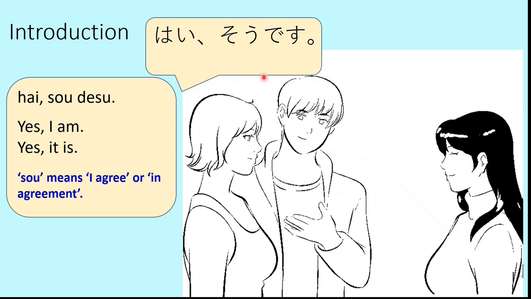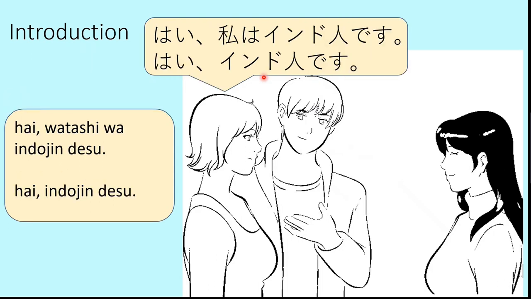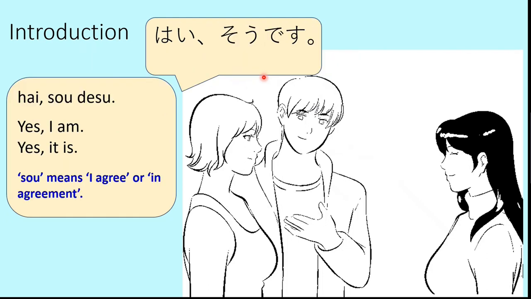Or Sunita-san can also use the complete sentence, that is hai watashi wa Indojin desu or hai Indojin desu. So these two are also possible, but in practical conversation, we just use hai, so desu, which means yes, I am or yes, it is.